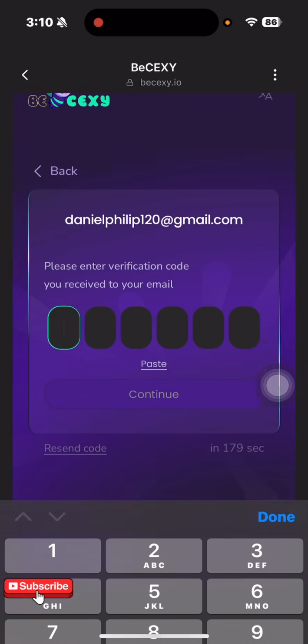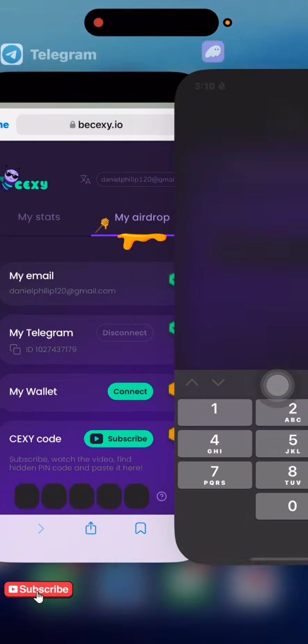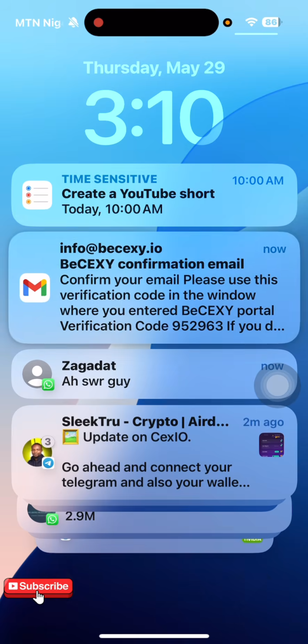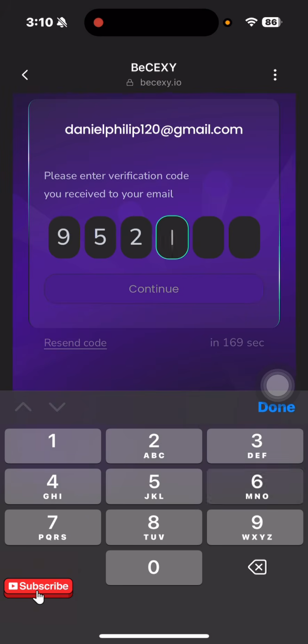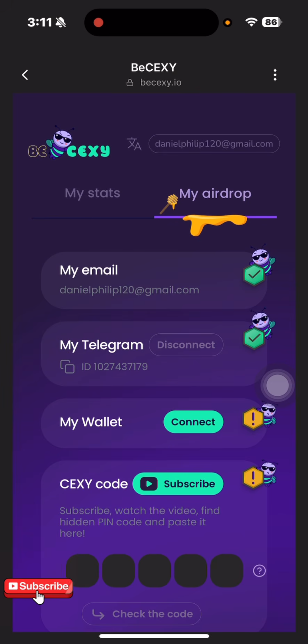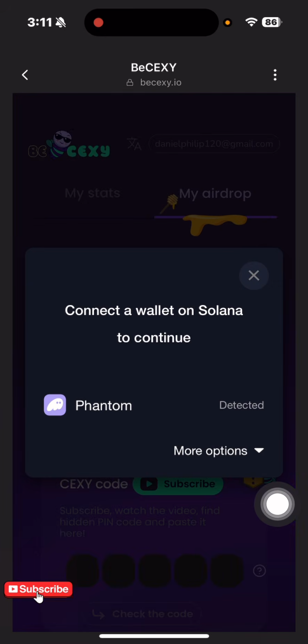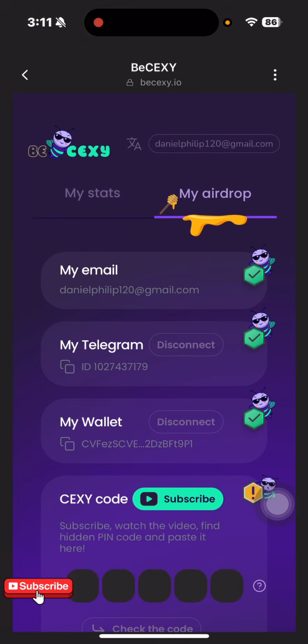We'll come over here and type 952963. Then we'll have to confirm that, and after confirming, we are automatically going to be able to connect our wallet. So let's say we connect the wallet.